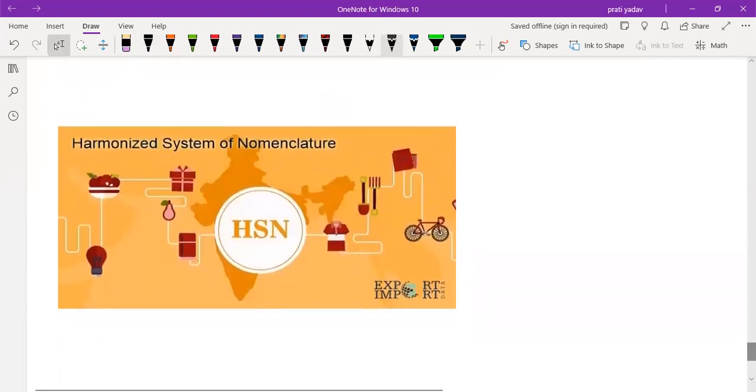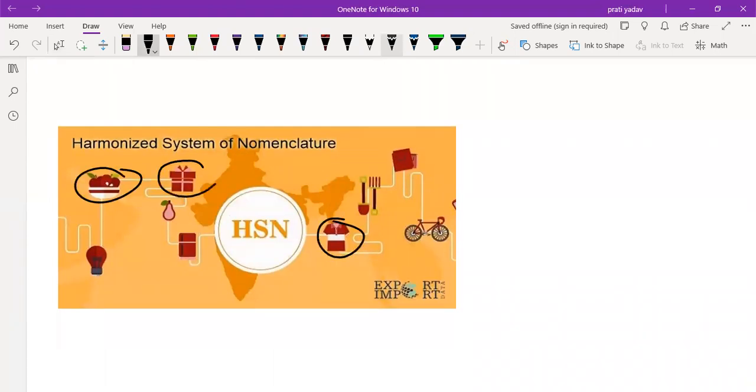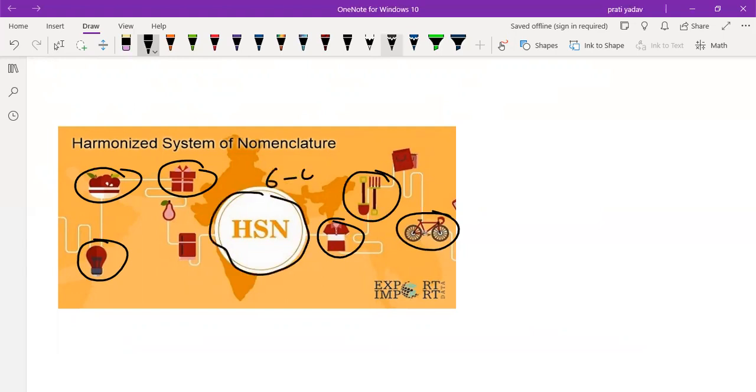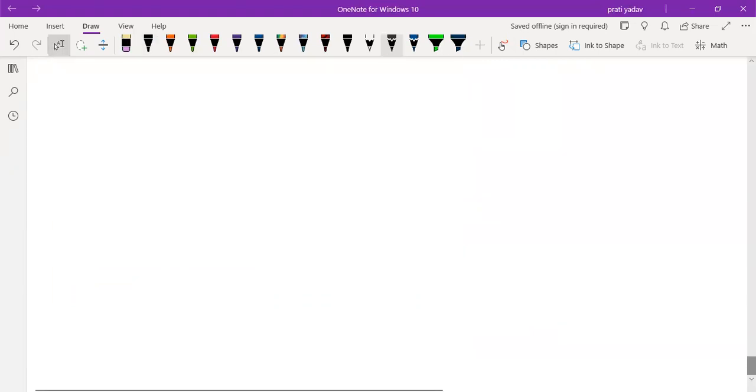In this picture you can clearly see HSN for clothes, for fruits, for gifts, for lights, for machinery, for food articles. For everything, the HSN code is applied. It is 6 digits by WCO and 8 for India, to segregate goods in a systematic way for customs and excise. So I hope you understand the whole topic of today's discussion.